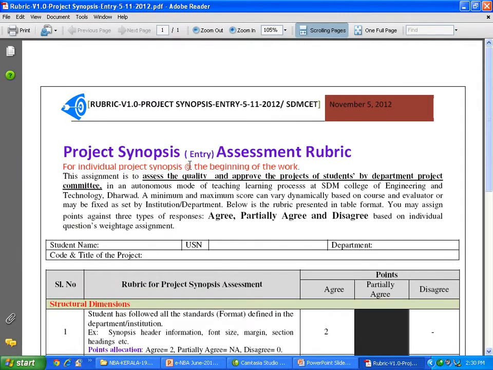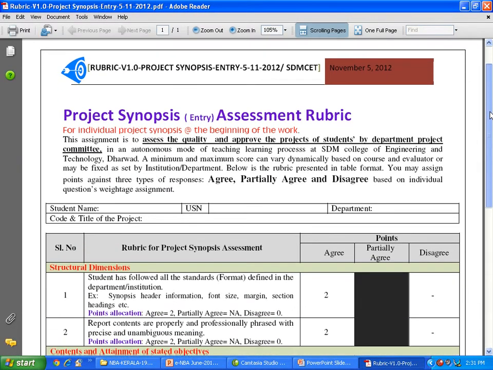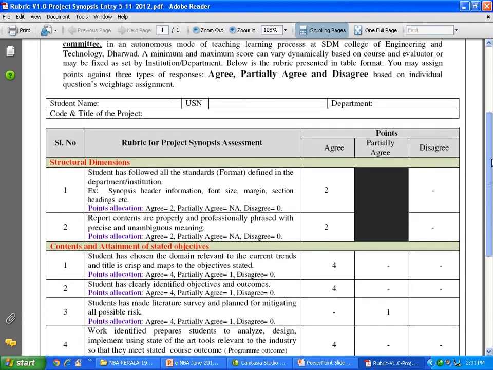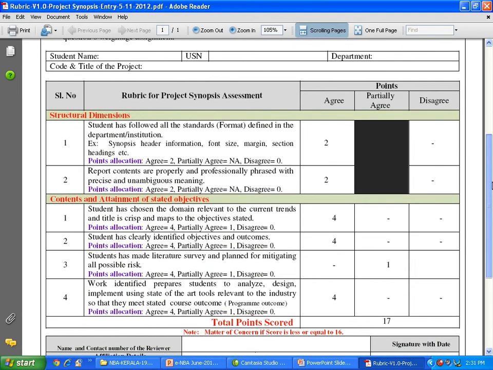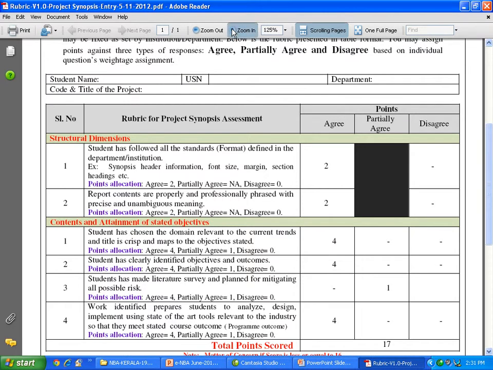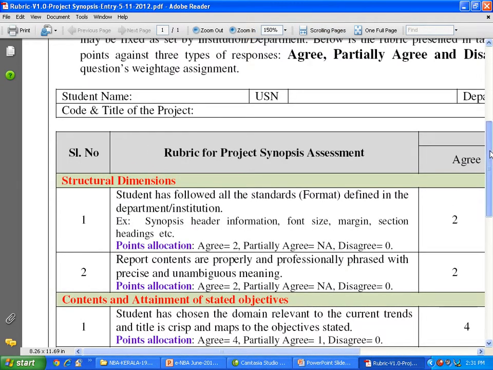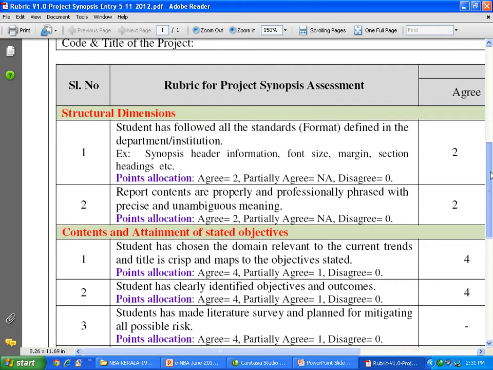See here. Same philosophy here. Structural dimension, contents and attainment of stated objectives. Structural dimensions. So now it is about the synopsis at the entry point. Student has followed all the standard format defined in the department: synopsis, header, information, font, size, margin, section heading, etc. They must follow this. So that's the 2 points. There is no way that they can't do this.